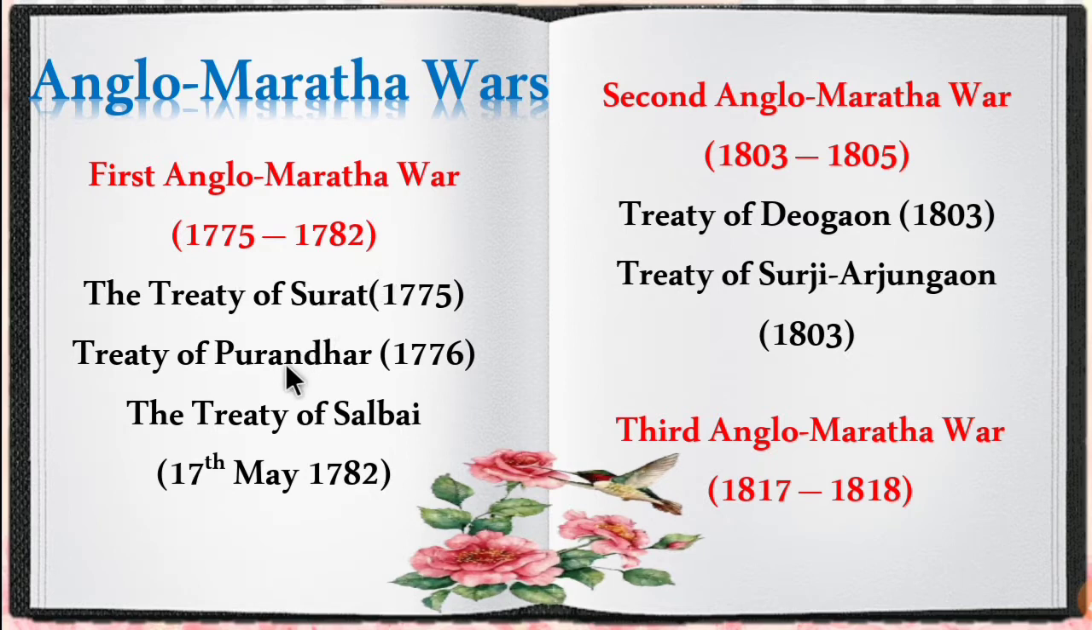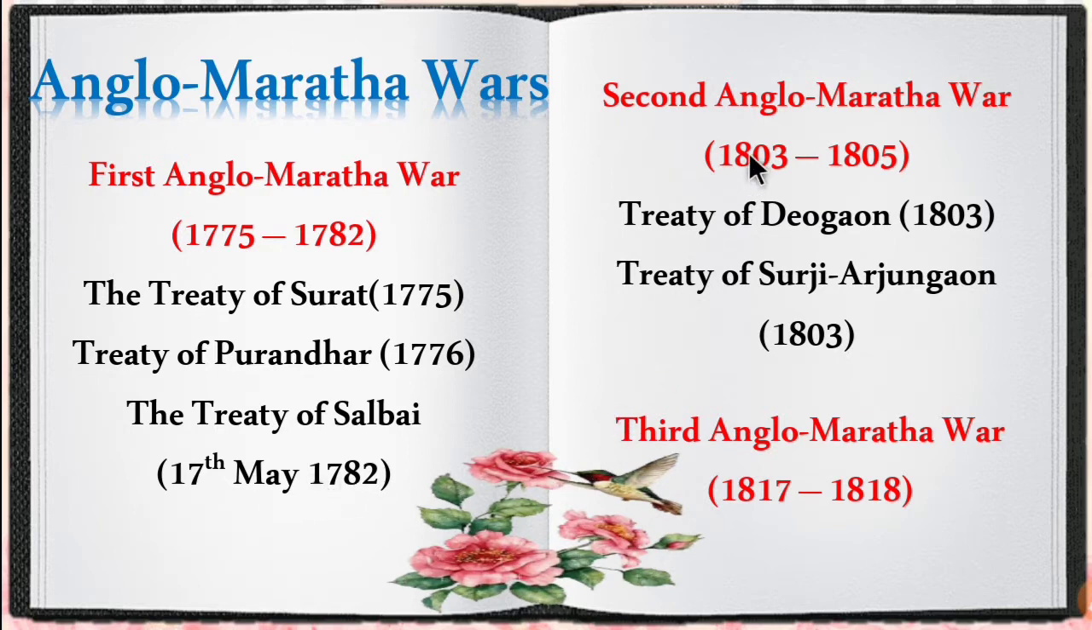The treaties signed are the Treaty of Surat, which was signed in the year 1775, the Treaty of Purandar, which was signed in 1776, and the Treaty of Salbai, which was signed on 17th May 1782. The Treaty of Salbai restored peace between the Marathas and the British for about 20 years.